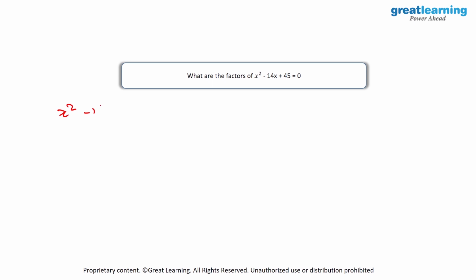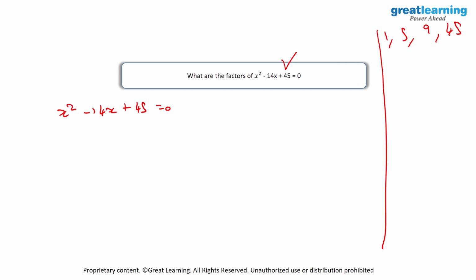I will write down x square minus 14x plus 45 is equal to 0 over here. I'd have to list down all of the factors of 45. So I'll have 1, 5, 9 and 45. And I'd have to choose two factors such that multiplying them will give me a value of 45 and adding them will give me a value of minus 14. So here, what do you think will be the solutions? Well, we can have minus 9 and minus 5 because minus 9 into minus 5 is equal to 45 and minus 9 plus minus 5 is equal to minus 14.